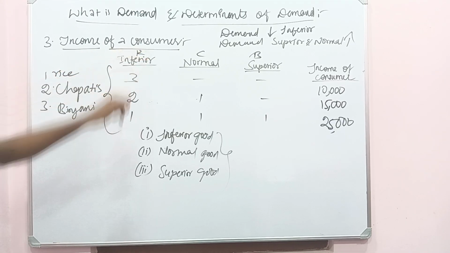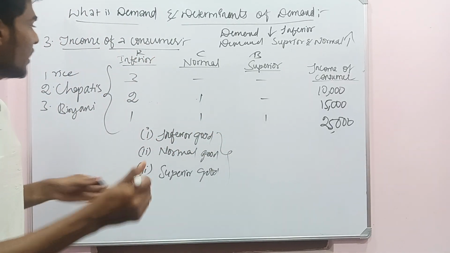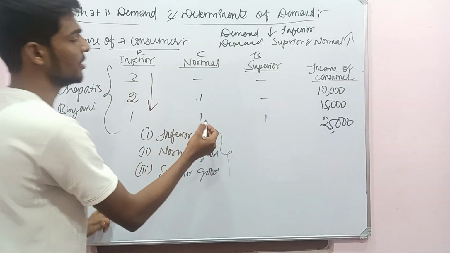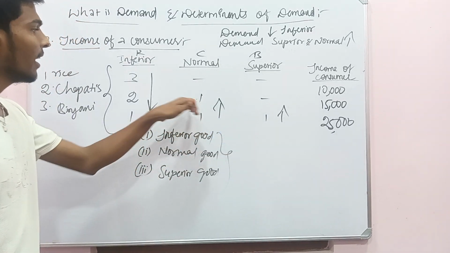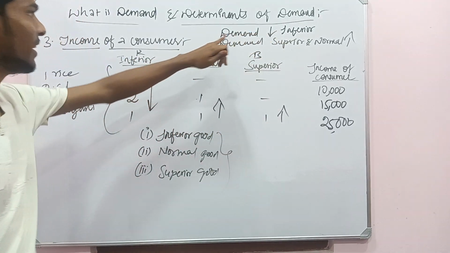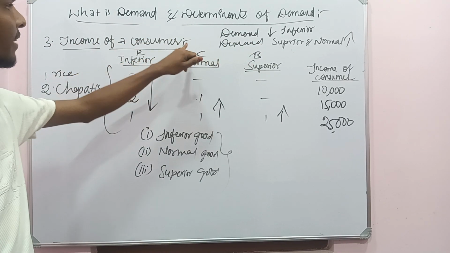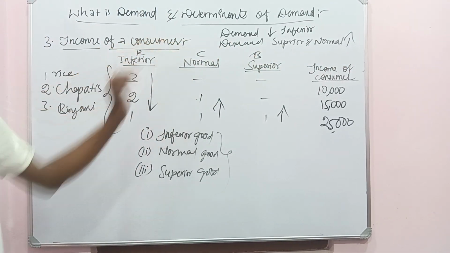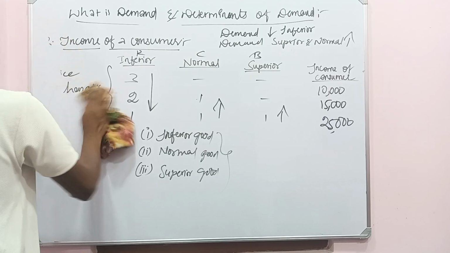As per the third determinant, as the consumer income increases, he decreases using inferior goods and shifts to normal and superior goods. Hence, we can for sure say that the demand for inferior good decreases according to the increase in income of the consumer, and the demand for superior and normal good increases according to the increase in income of the consumer. Let's see the fourth one.